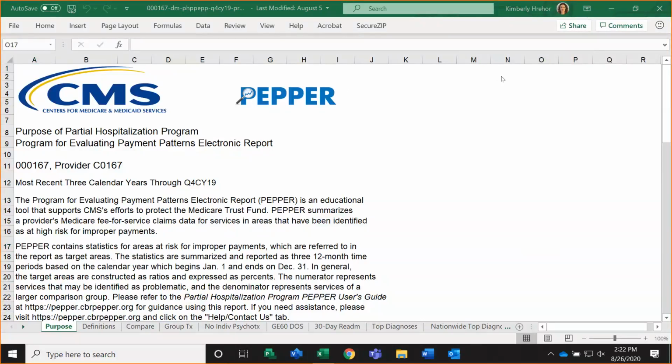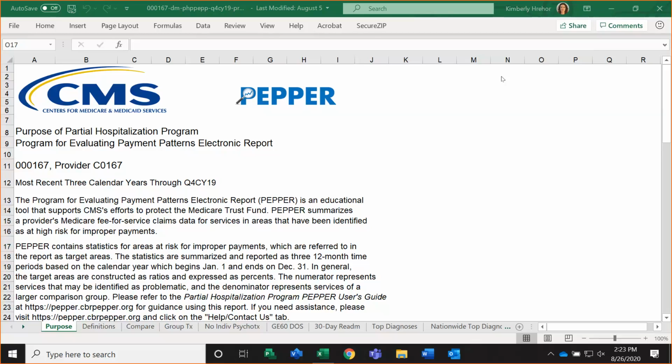Now, the PEPR may look a little bit different to those of you who are familiar with using the PEPR, but all of the data and the information that you're used to seeing is still included within the PEPR. So we're going to walk through this real quick and show you how things have been rearranged a bit.